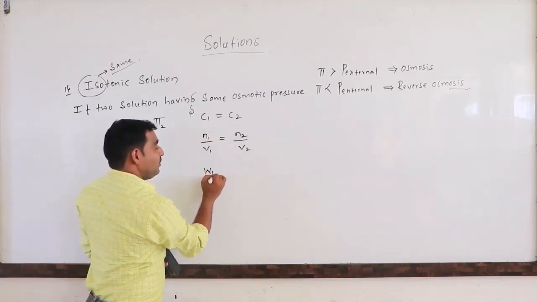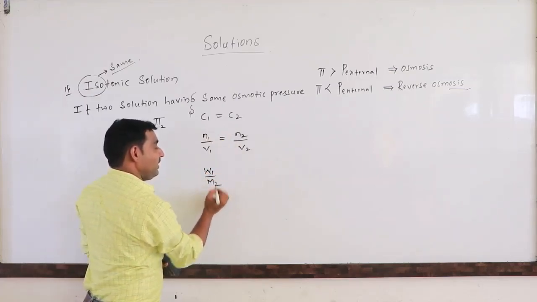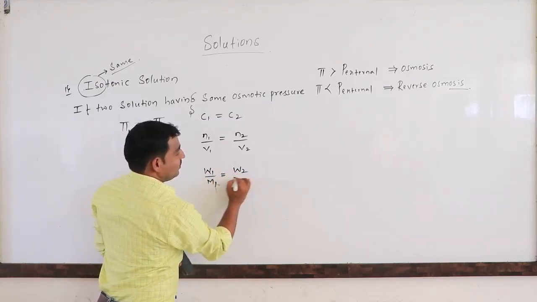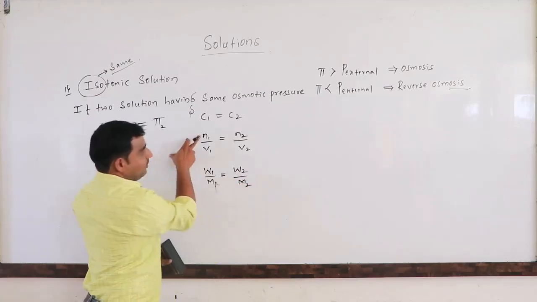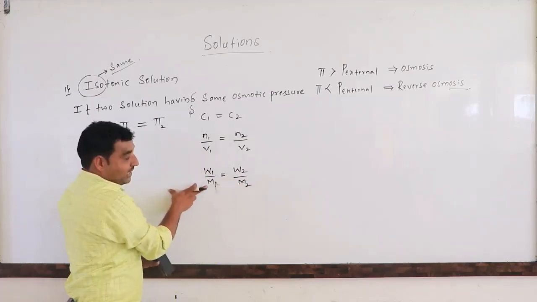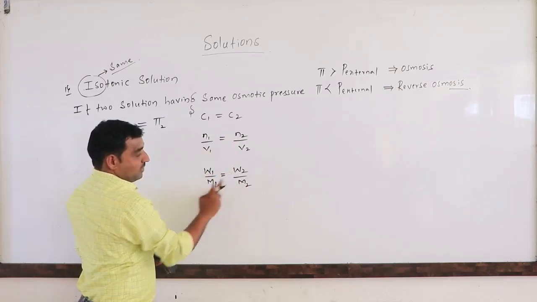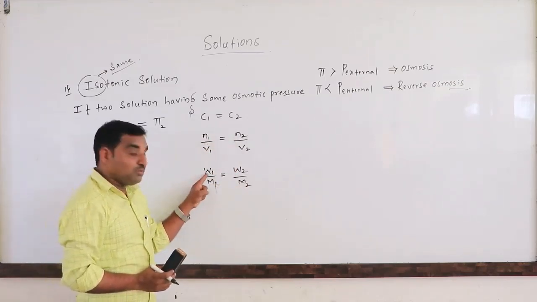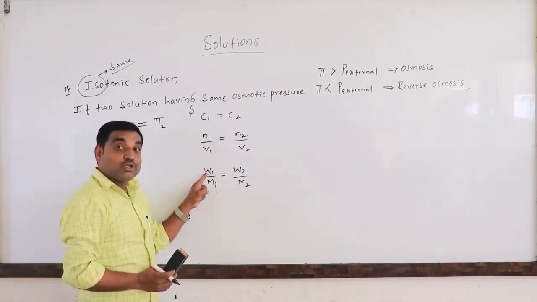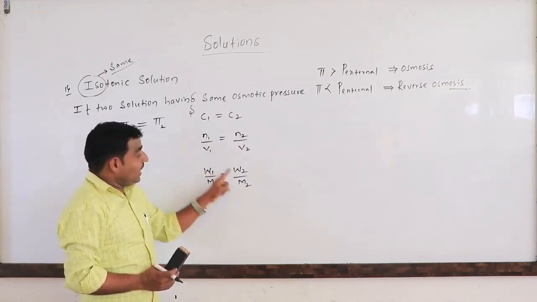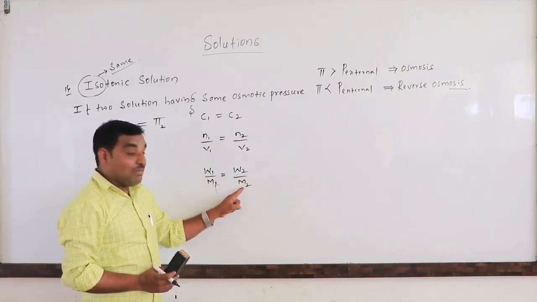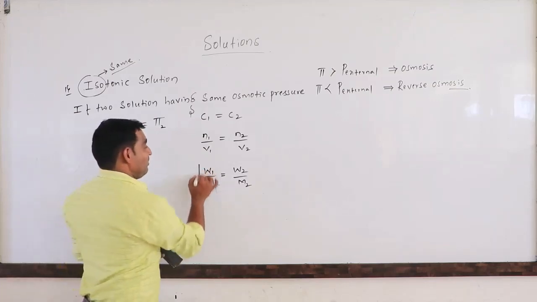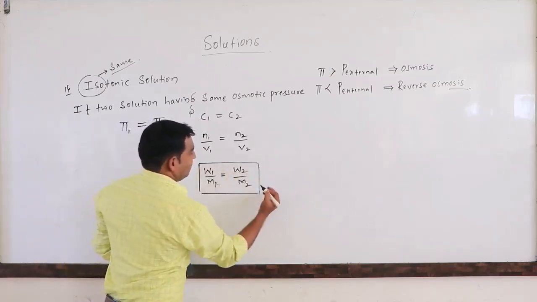Now N1, how to define it? That is W1 divided by M1, and N2 is W2 divided by M2. So N1 is equal to W1 divided by M1, and N2 is equal to W2 divided by M2. Here W1 is the weight of the first solute present in the first solution and W2 is the weight of the other solute. M1 and M2 are the molar masses of the first and second solutes. This is a formula. Remember, it will be used in numerical problems.